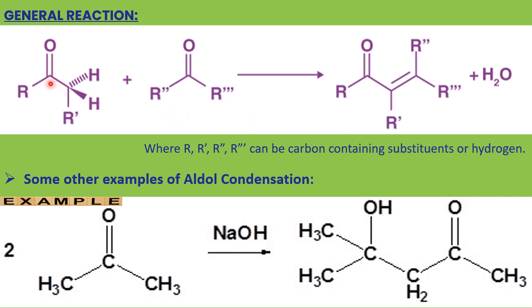So a C double bond O carbonyl compound combines with another carbonyl compound. It can be two aldehydes, two ketones, or an aldehyde with a ketone. When two carbonyl compounds combine together in the presence of dilute base, it forms an alpha beta unsaturated carbonyl compound by leaving a water molecule. This is the general reaction.